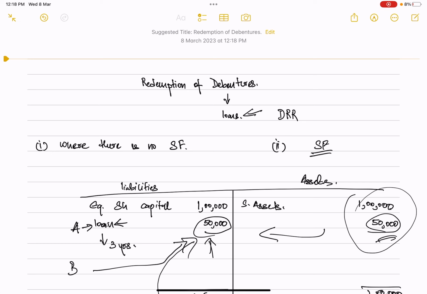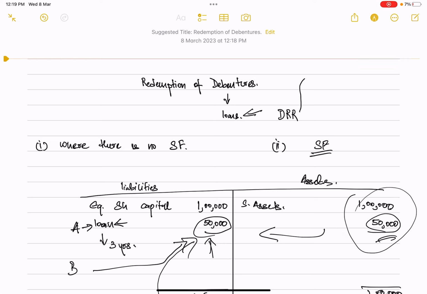What has happened over a period of time is that different companies have taken loans from people, and later they were unable to repay that loan. To safeguard the interest of the investors, the people who are providing this financial aid, all of this is protected by the Companies Act. Under this Companies Act, they have stated that this DRR is to be created. There are different points, such as how much to save, how much should be the DRR, all of which is provided by the Companies Act.